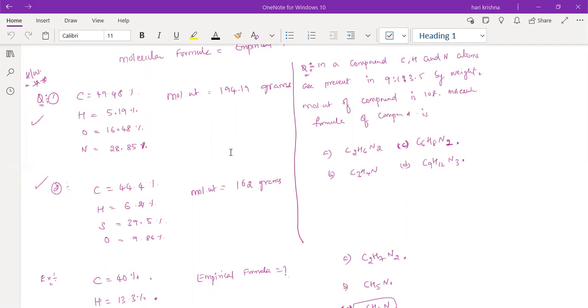Yeah, sir, it's C8. So for the first one, the empirical formula is C4H5N2O and the molecular formula is C8H10N4O2. What about the next?